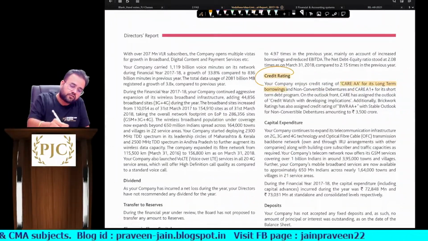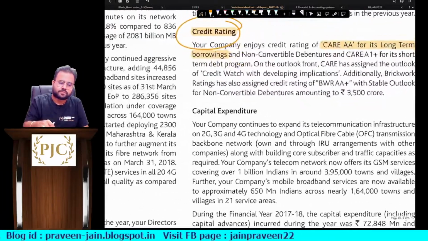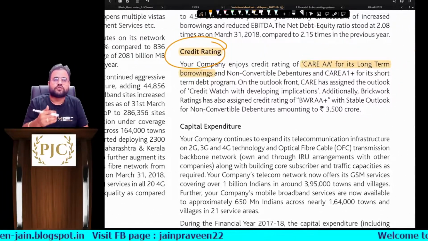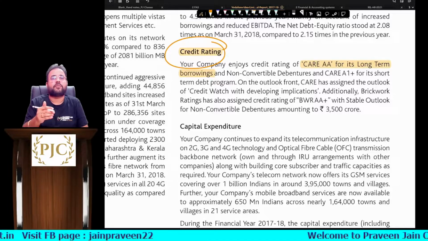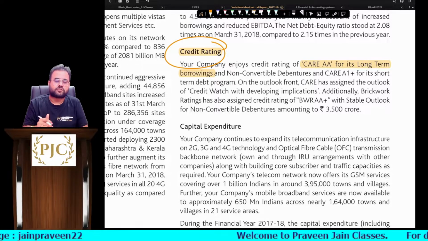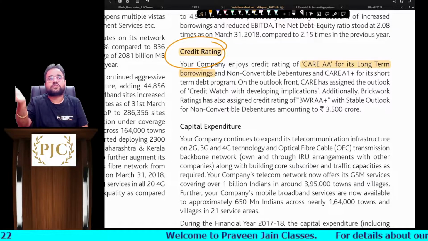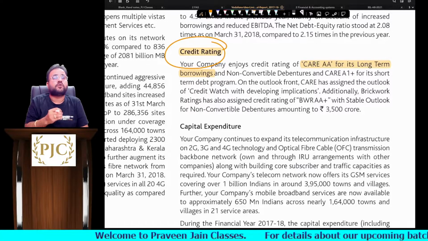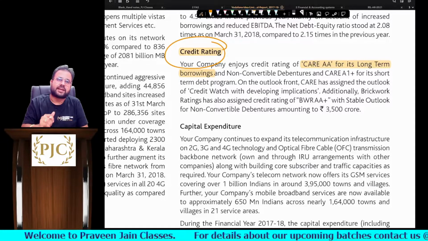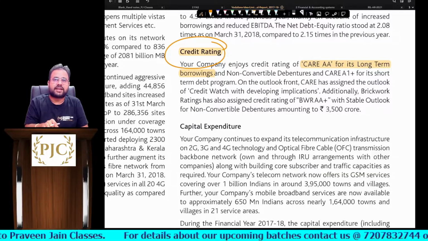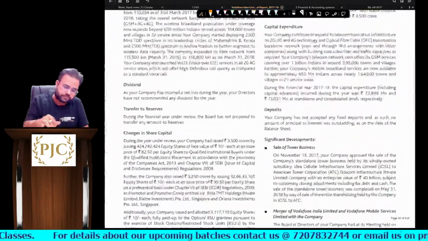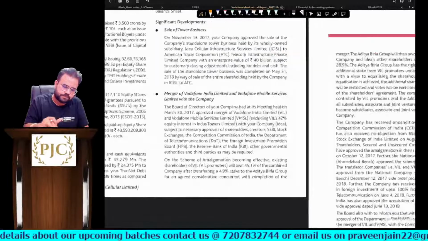Next, they are also giving you the credit rating, sir. A company is taking loans from the public at large, in the form of deposits, or from banks also, sir. So obviously, can I say those deposit holders and bankers would be interested in knowing the credit rating of the company, sir. So the credit rating is also obtained.